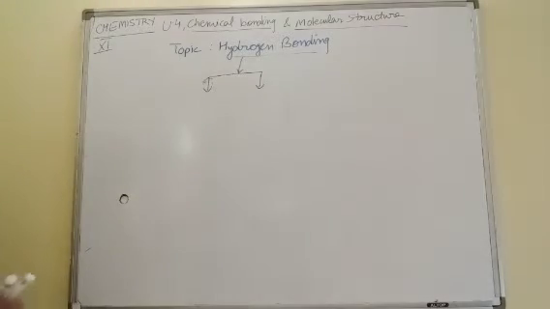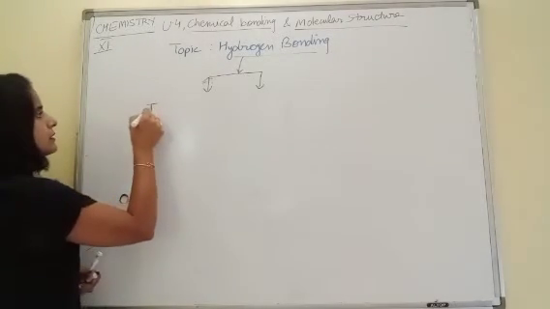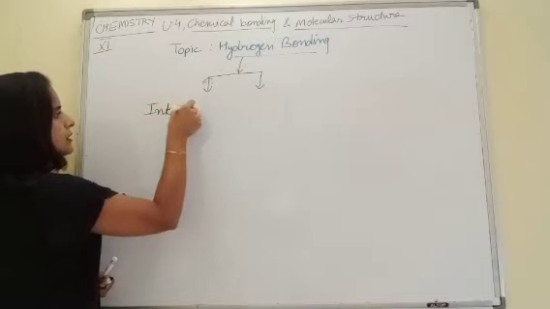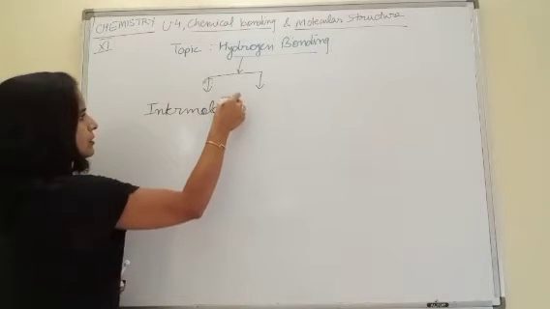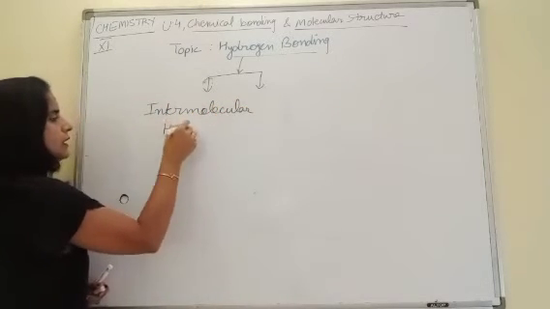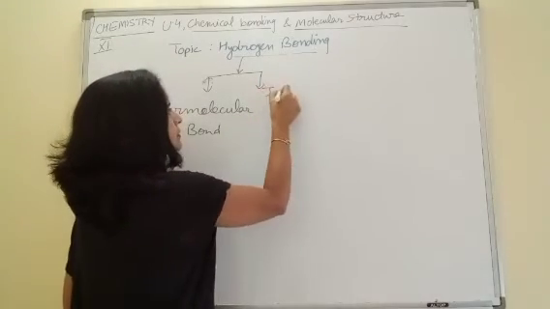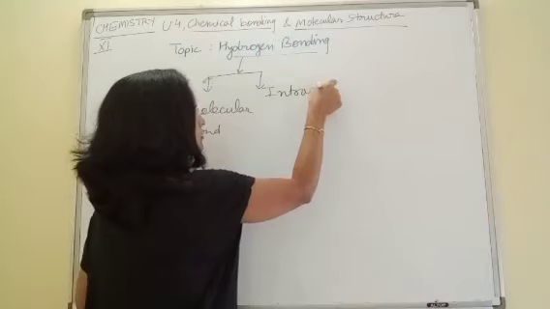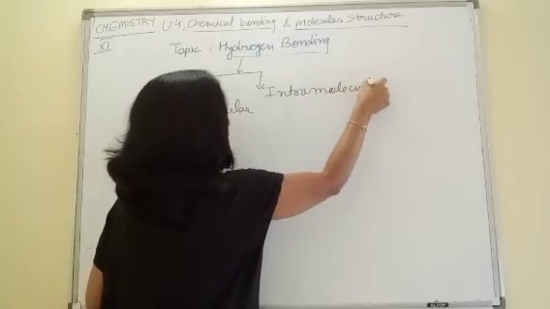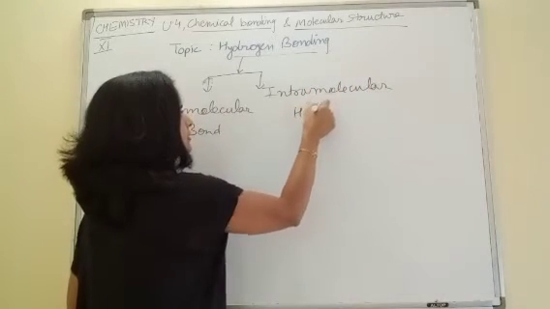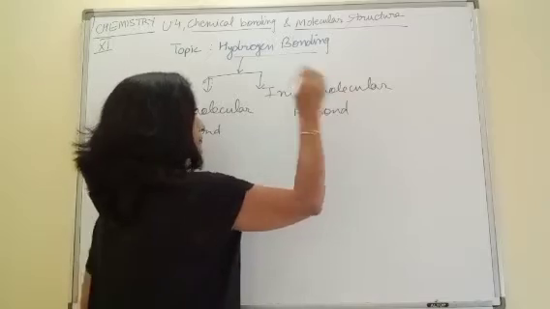Yes, children, which are the 2 types? The one is intermolecular H bond. The second type is intramolecular H bond.